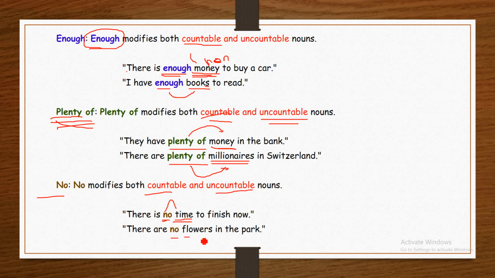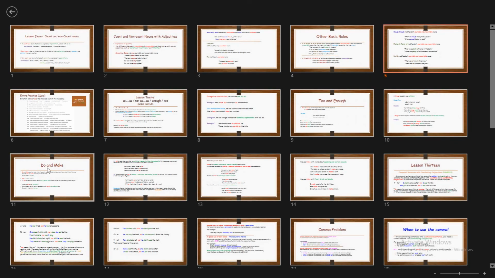There are no flowers in the park. Flowers is a countable noun. No is used before a countable noun to modify or to express the quantity of the noun.